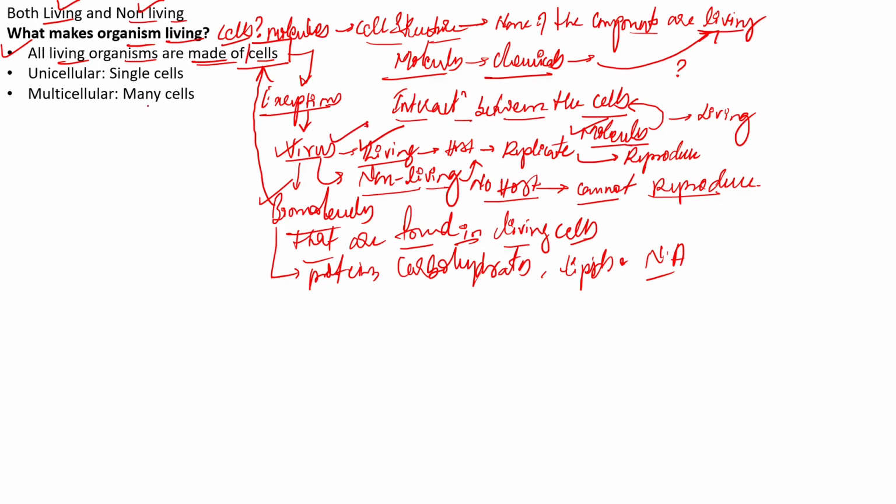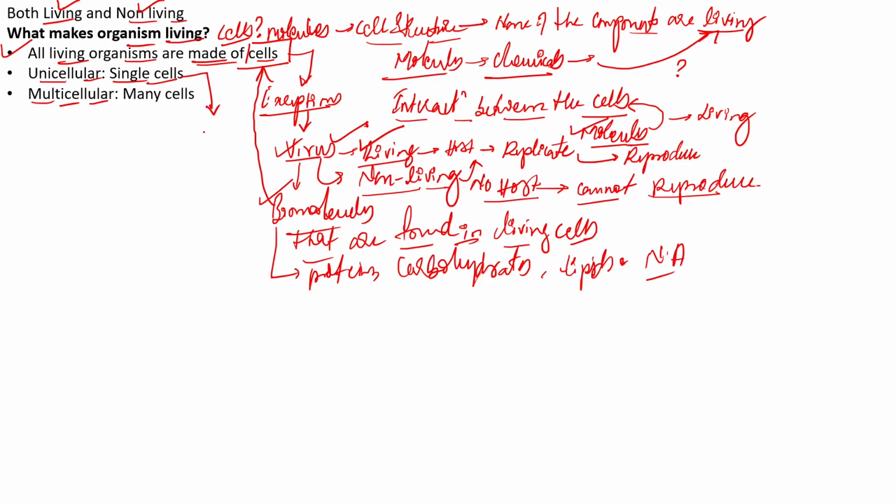So now, on our planet Earth, you also see that there are unicellular organisms and also multicellular organisms. Now, what do we mean by unicellular organisms? The organisms which are made up of single cells. Do we have any examples?